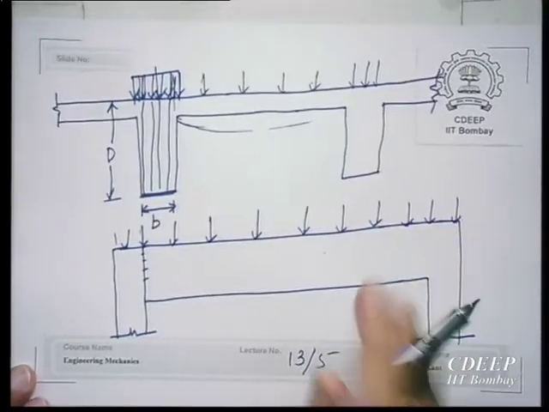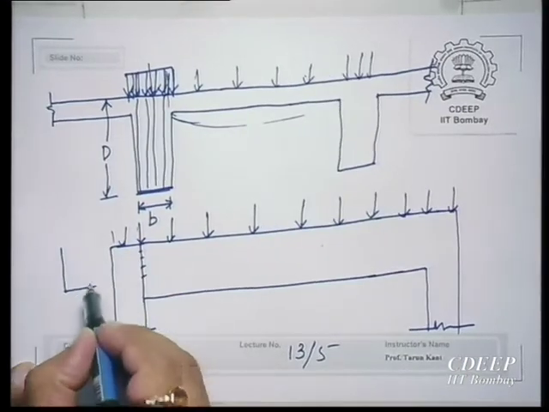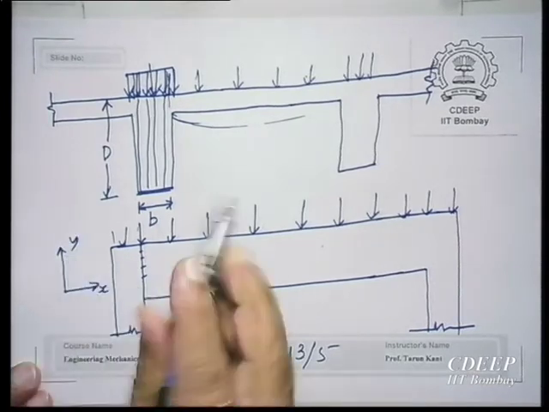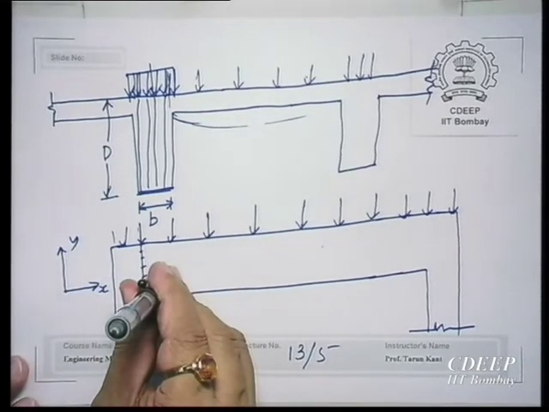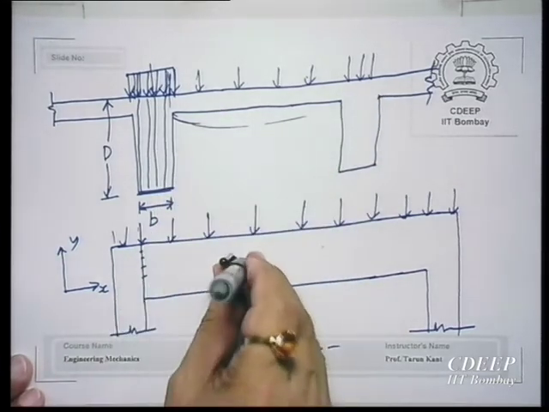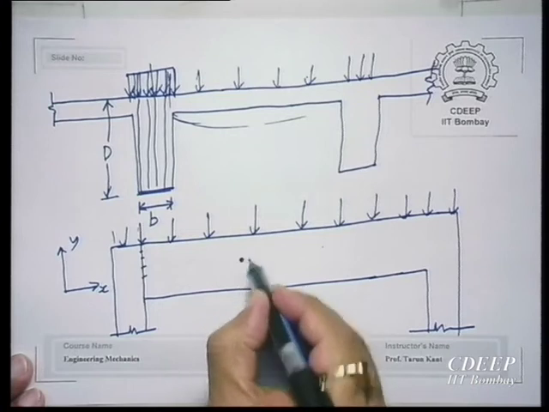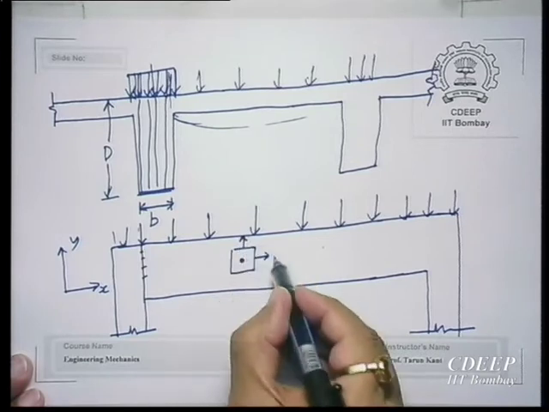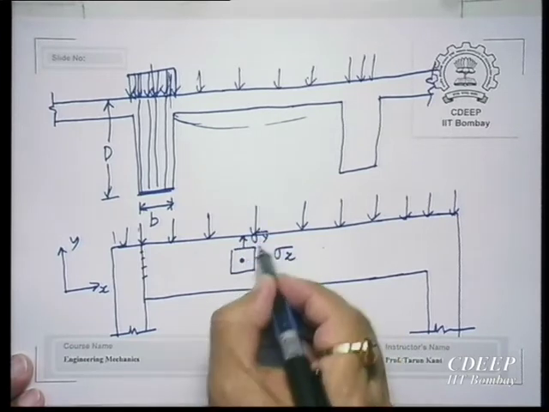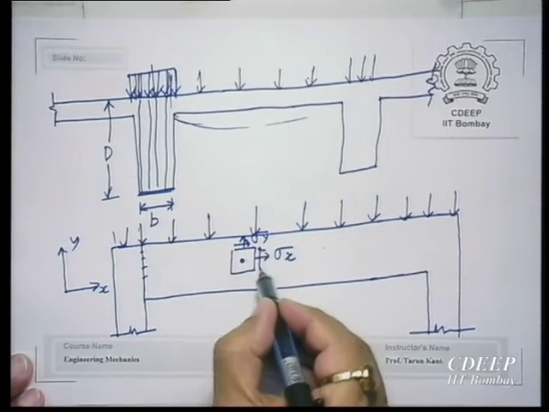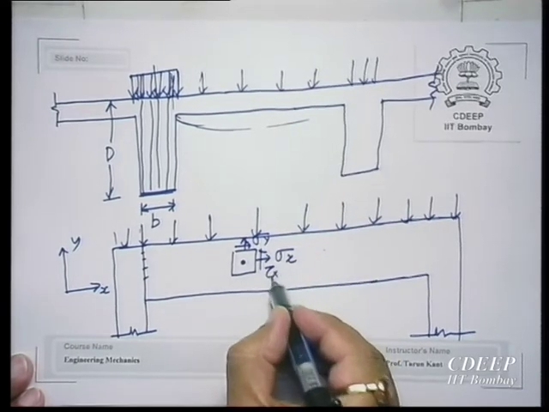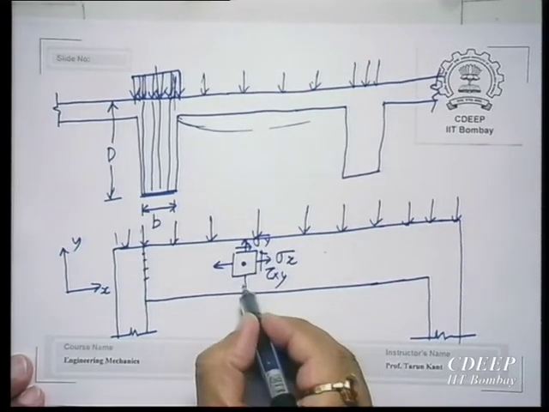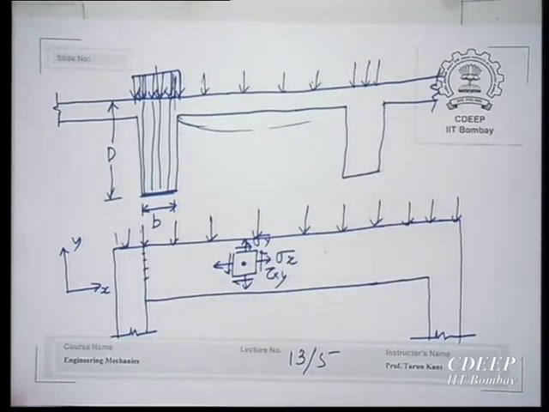So, here this beam, if you consider it in the xy plane, z is perpendicular to this. If z is perpendicular to this, then at any point here the state of stress is plane stress. So, the beam is another example of a plane state.